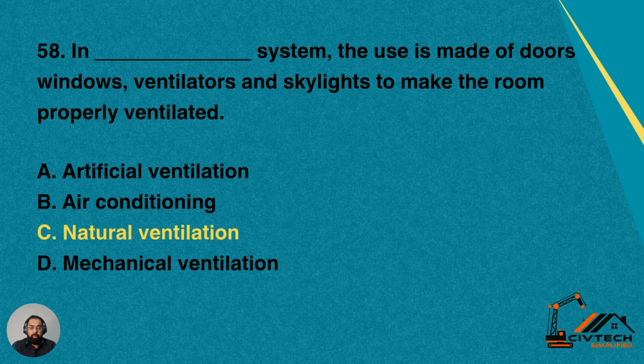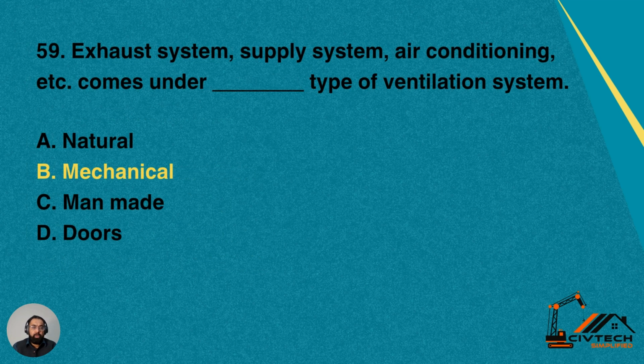D, mechanical ventilation. Yes, whenever natural ventilation is provided in a building and there is no controlled HVAC system, then we normally provide windows, ventilators, and skylights so that the building is properly ventilated and the air can cross across the building. So this is the reason we maintain natural ventilation with the help of these tools.